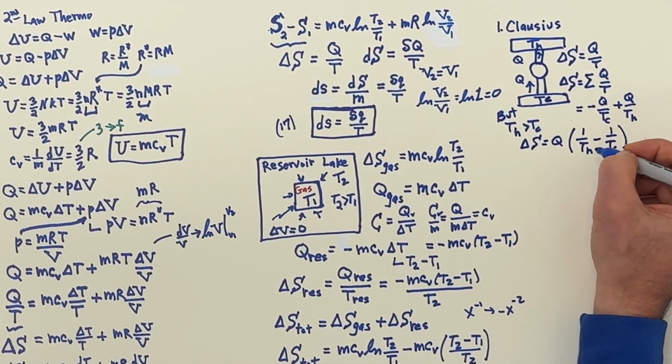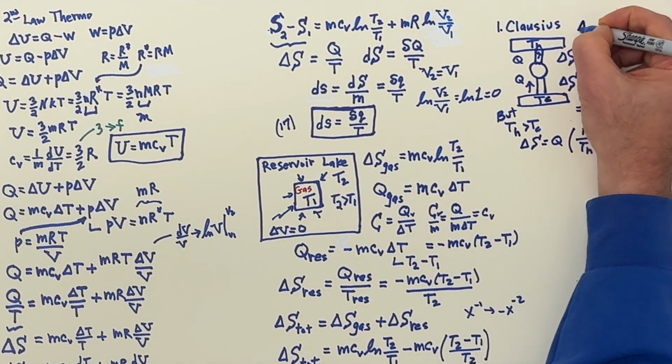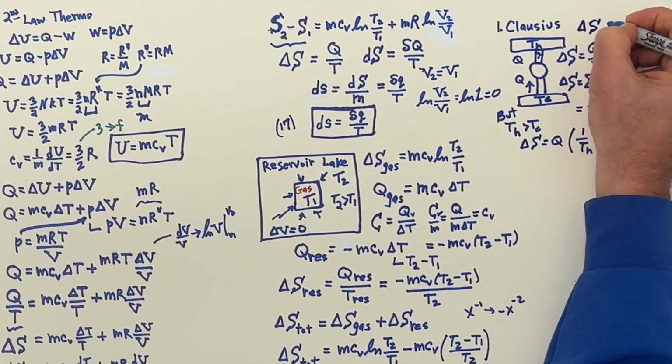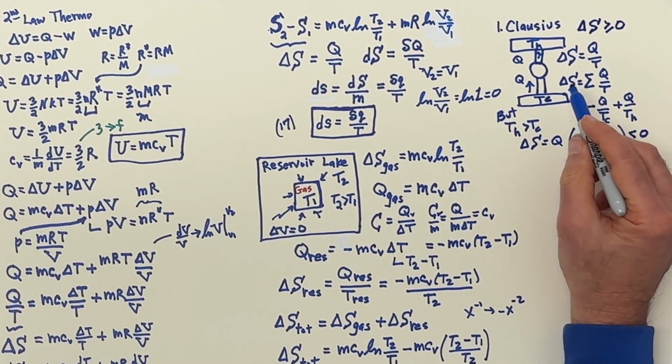So if T hot is greater than T cold, then this is going to be smaller than this term. And that means you're going to have something less than 0. But that violates the second law of thermodynamics, which says for a closed system, the delta S has to be greater than or equal to 0. So that's one statement.